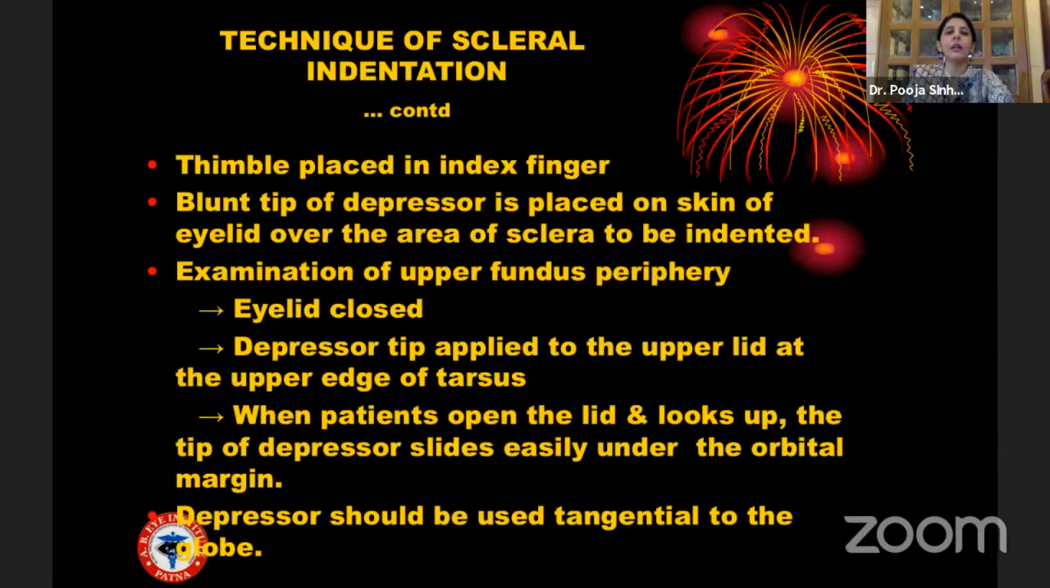The technique is that the thimble is placed in the index finger. The blunt tip of the depressor is placed on the skin of the eyelid over the area of sclera to be indented. Now we are looking at an example when we are examining the upper fundus periphery. The eyelid has to be first closed. You apply the depressor tip to the upper lid at the upper edge of the tarsus. And when the patient opens the lid and looks up, the tip of the depressor slides easily under the orbital margin. One important thing to understand is that the depressor should be used always tangential to the globe.